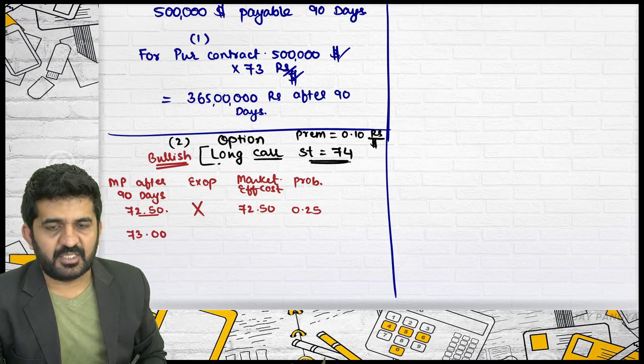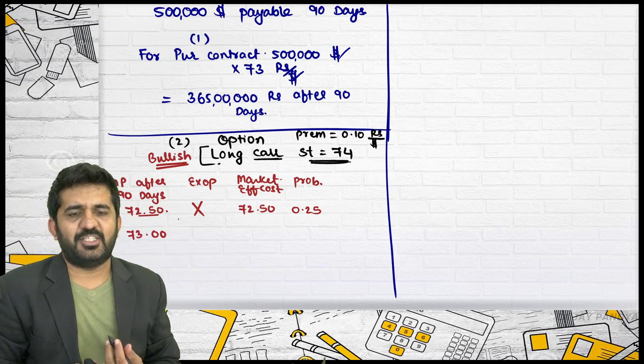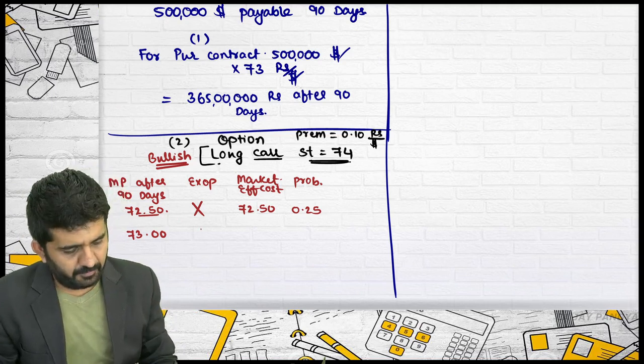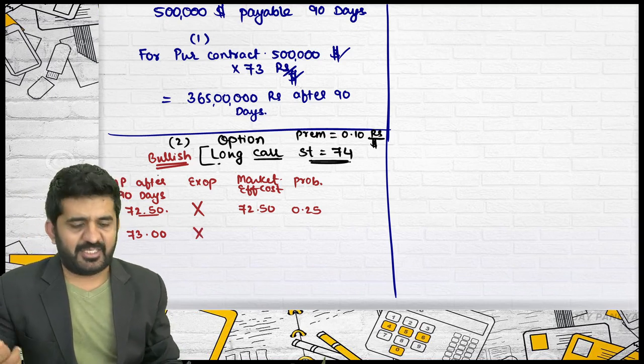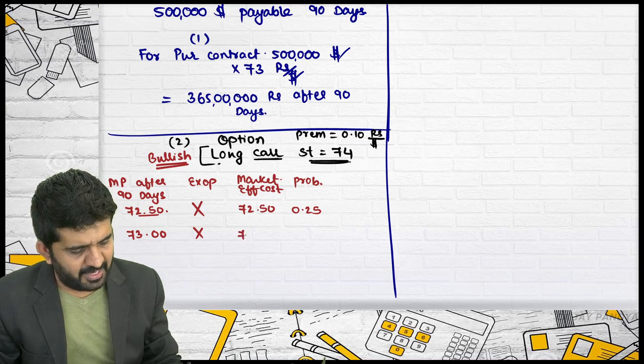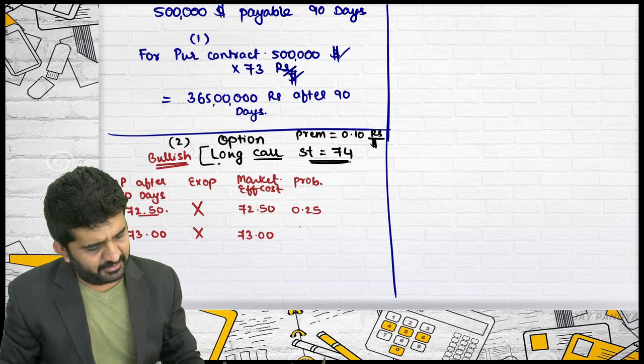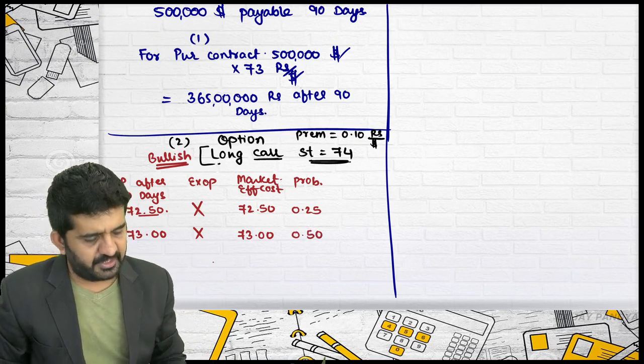Kajal, you have given the first answer, right? Can you tell me now whether I'll exercise the option or not? Is the market bullish or bearish? Market is bearish, I will not exercise the option. I will purchase from the market at the rate of rupees 73, and the chance of this is 50%.